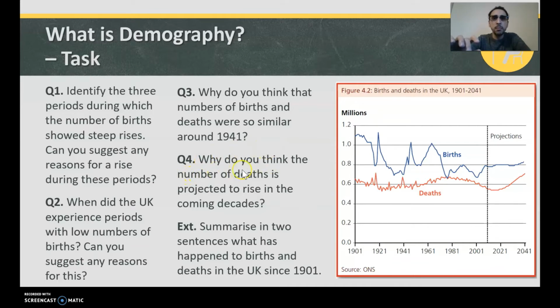Why do you think the number of deaths is projected to rise in the coming decade? And then extension, summarize in 2 sentences what has happened to births and death rates in the UK since 1901. Right, one little sentence. Births since 1901 have, blah, blah, blah, increased at times, decreased at times, and death rates, blah, blah, blah. Give those 5 questions a go, please. Pause the video and give those questions a go.